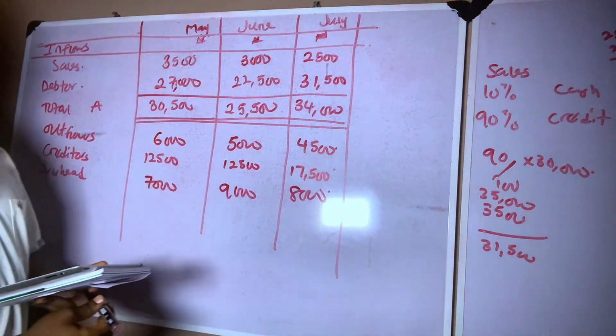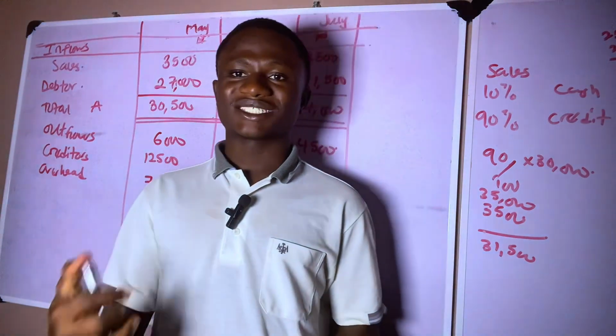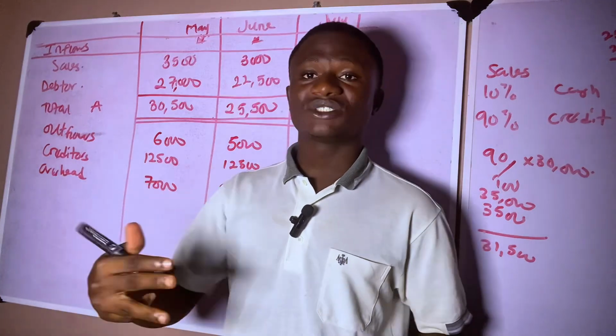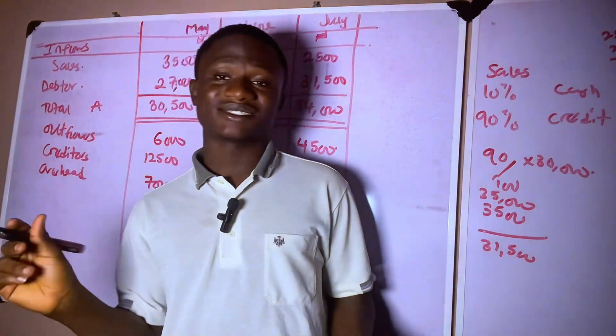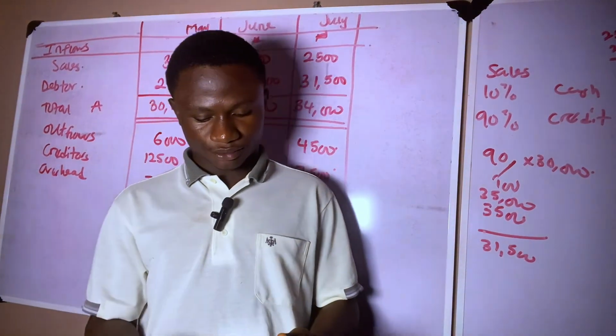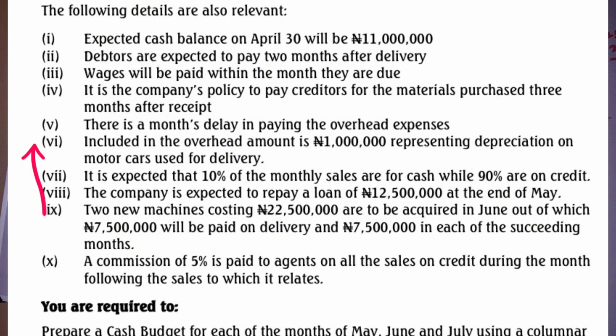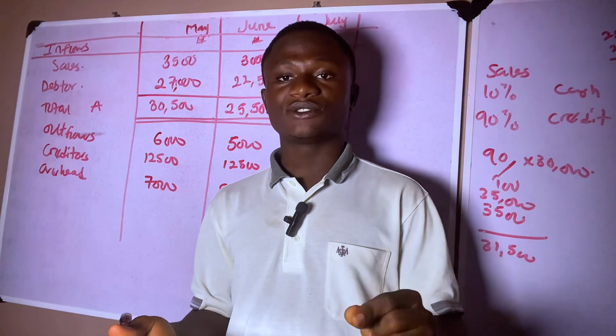So cash budgeting just requires you to understand what the question is saying, then put it down the way you understand it. It's as simple as that. Next additional information, they told us that included in the overhead amount, don't forget that this is overhead, included in this overhead that we have written down is 1 million representing depreciation of motor cars used for delivery.